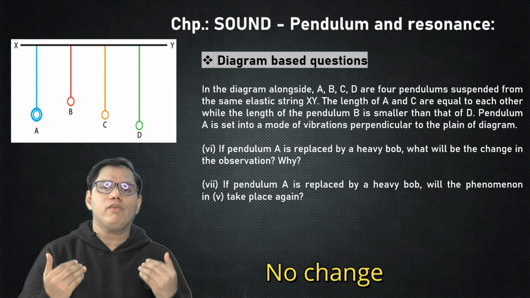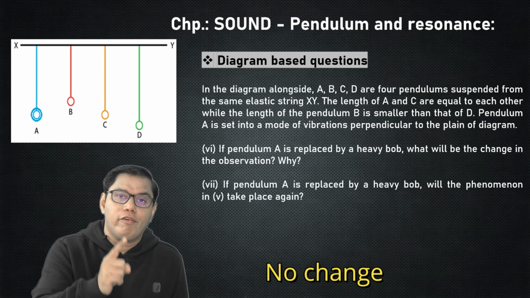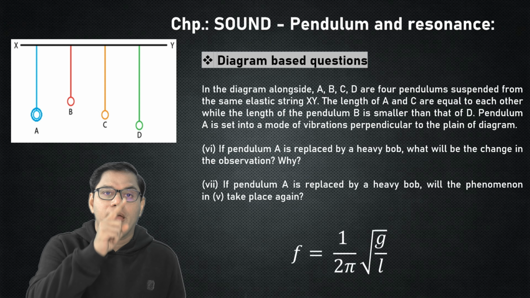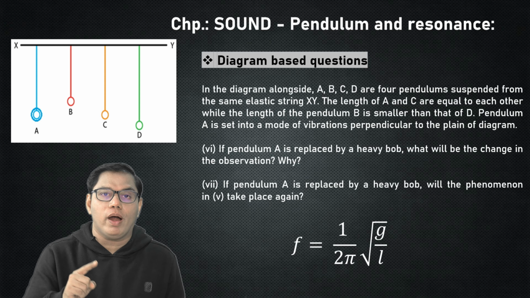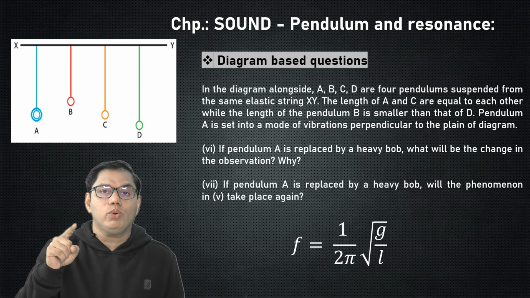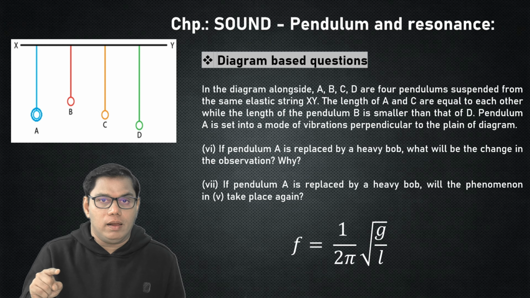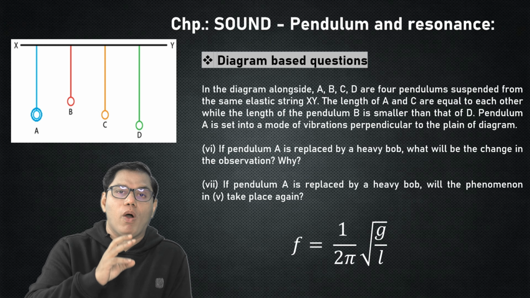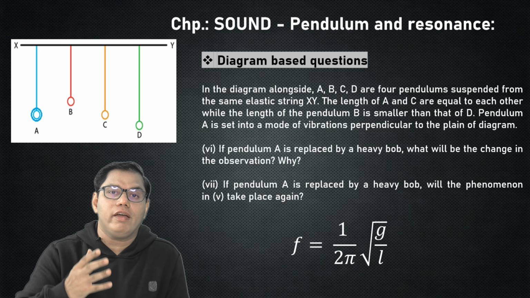The answer is that there will be no change. Remember the formula for the frequency of the vibrating pendulum. f equals 1 upon 2 pi into square root of g by L. Will the phenomenon of resonance occur if ball A is replaced by a heavier bob?